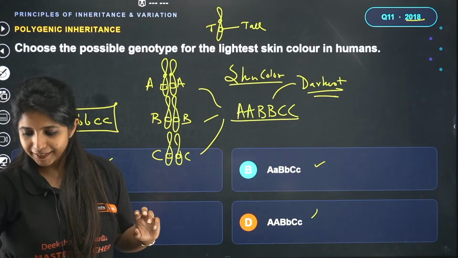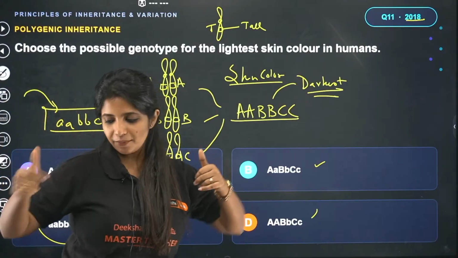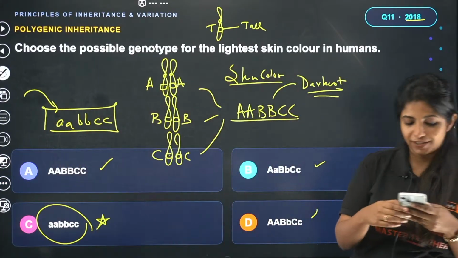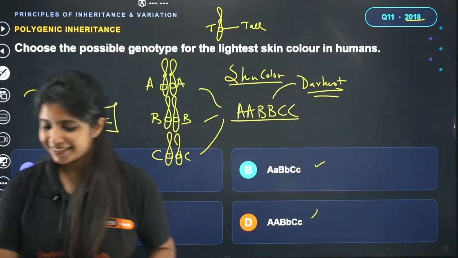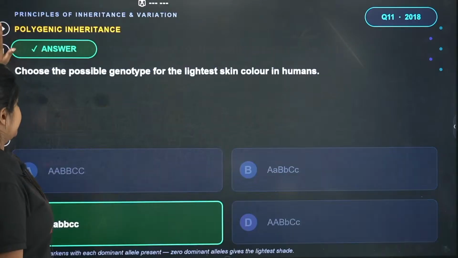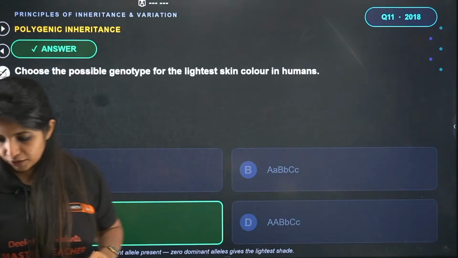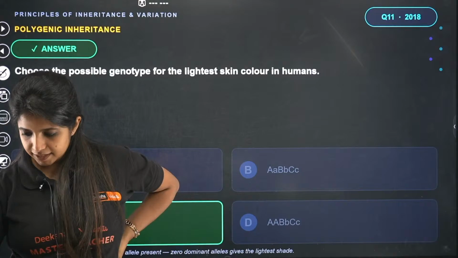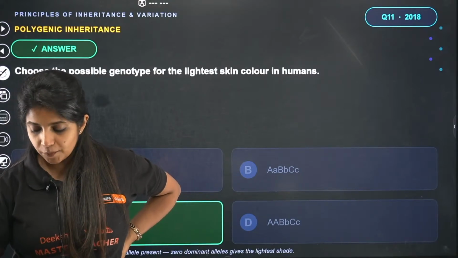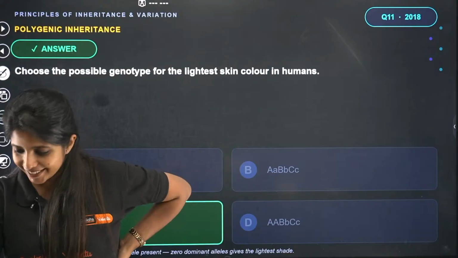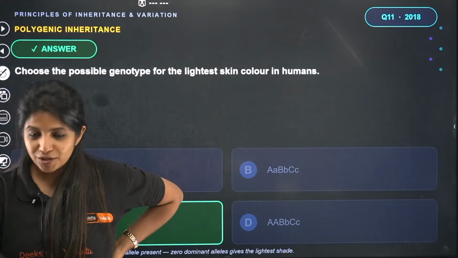Clear? If clear, give me thumbs up. If it's super clear, give me thumbs up, champions. Let's go ahead with the next question. Now, I feel a little enjoyment when you guys are participating. If you do not give me thumbs up, I do not understand whether you're understanding things or not. That's why I ask you to give me thumbs up, okay? There's no other reason. I do not want to torture you.